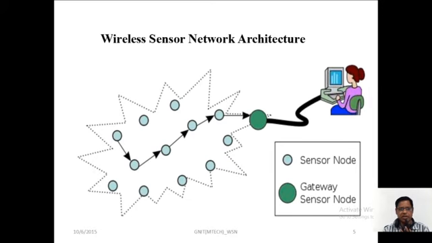Okay, this is the architecture of wireless sensor networking. The sensors are going to connect to the devices, and here the green home is the gateway sensor node. How is this gateway sensor node going to give the initiation, the activation, to the sensors? Based on the gateway sensor node, the sensors are connected, initialized, and going to work, based on the requirement.